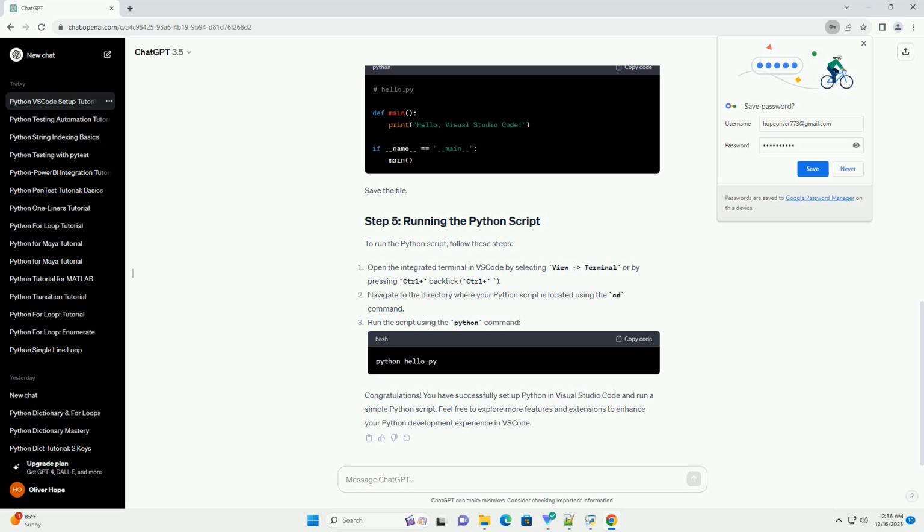Congratulations! You have successfully set up Python in Visual Studio Code and run a simple Python script. Feel free to explore more features and extensions to enhance your Python development experience in VS Code.